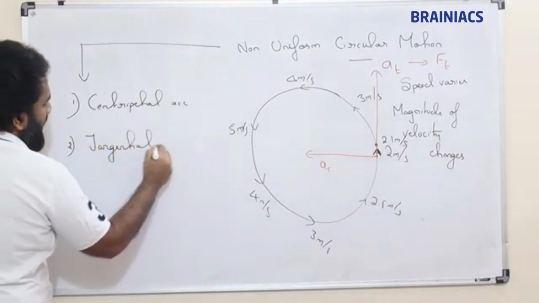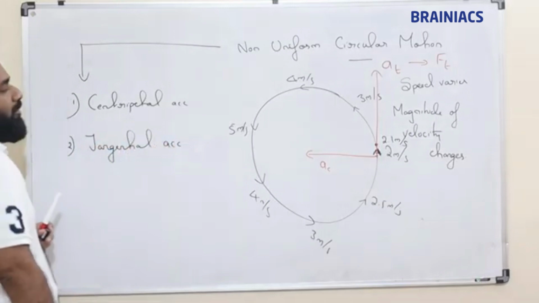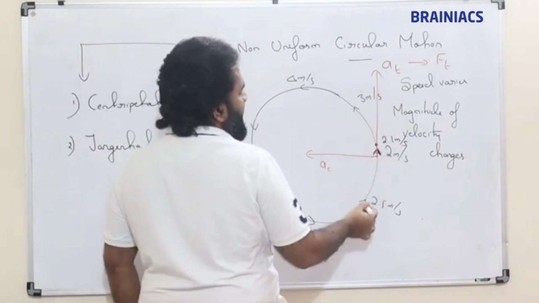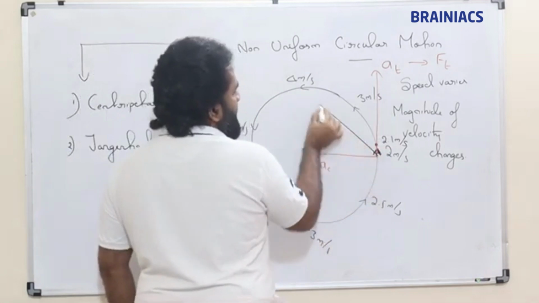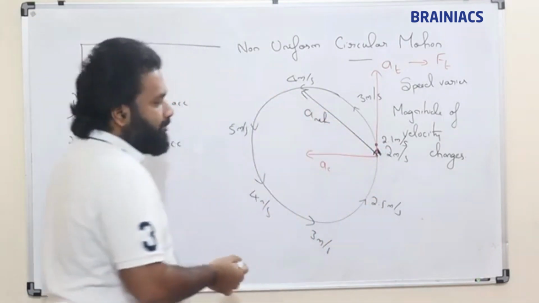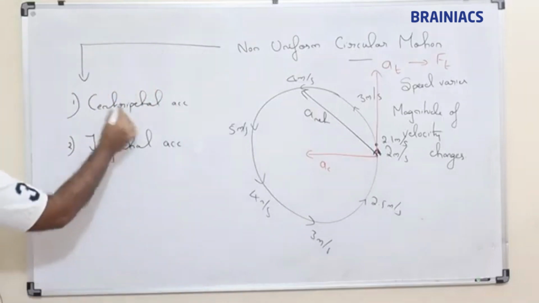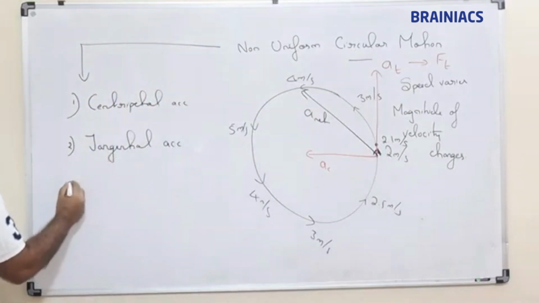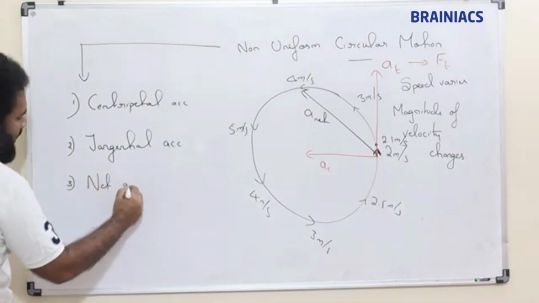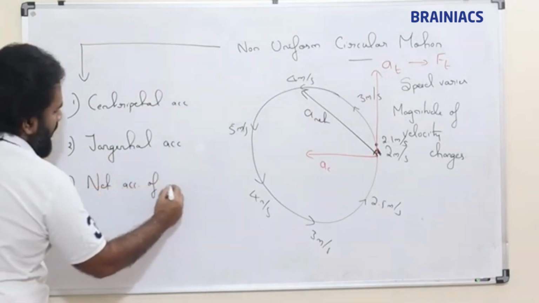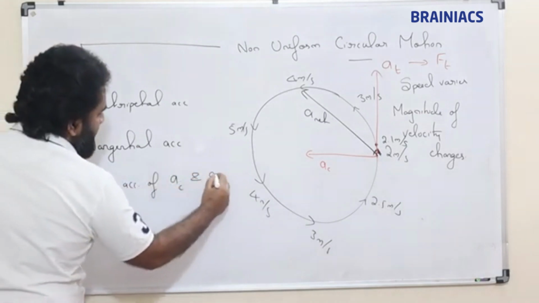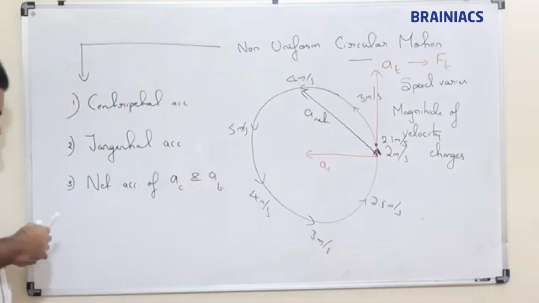Tangential acceleration also will be there. Now if both vectors are acting in this direction, then net acceleration will be there. So the third acceleration we can say is the net acceleration of AC, centripetal acceleration, and AT, tangential acceleration.